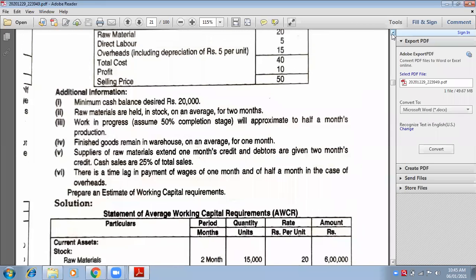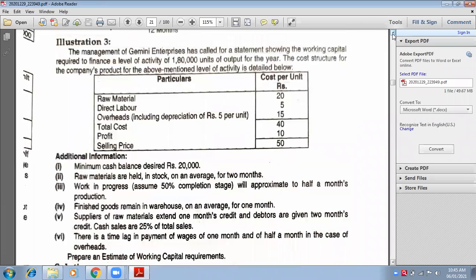So how many units are there? 1,80,000 units per year. But I don't want it according to year. I want it according to months. Because when I was reading, every point was given according to months. Here it is half a month, 1 month, again 2 months, 1 month. So every point is according to month. So we need to convert this 1,80,000 into months.